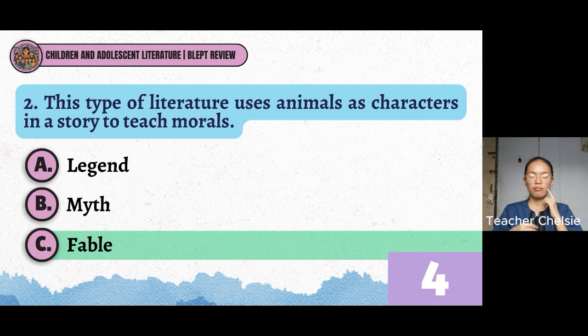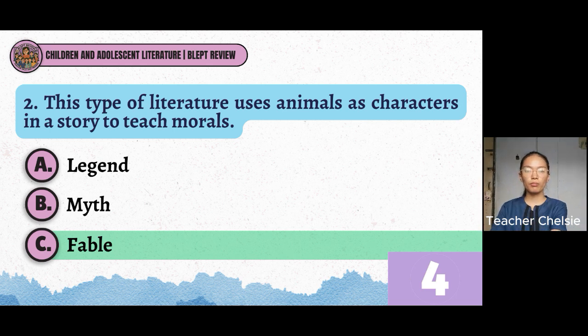Lastly, myth. Myth is a story that explains natural phenomena or how the world was created, and it often uses gods or goddesses or supernatural beings as characters in the story.